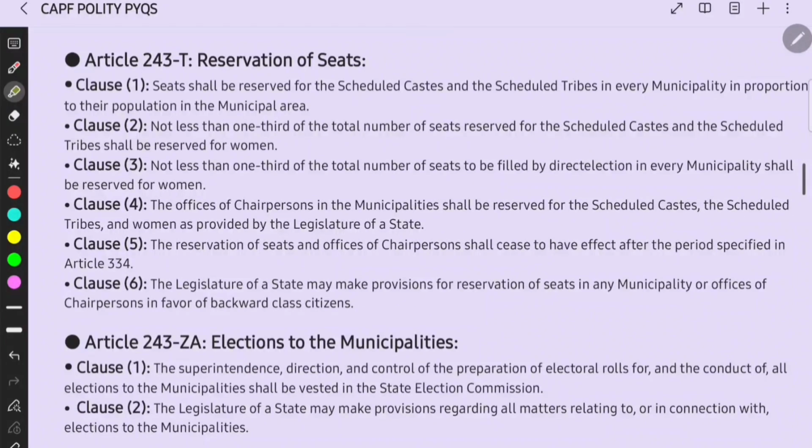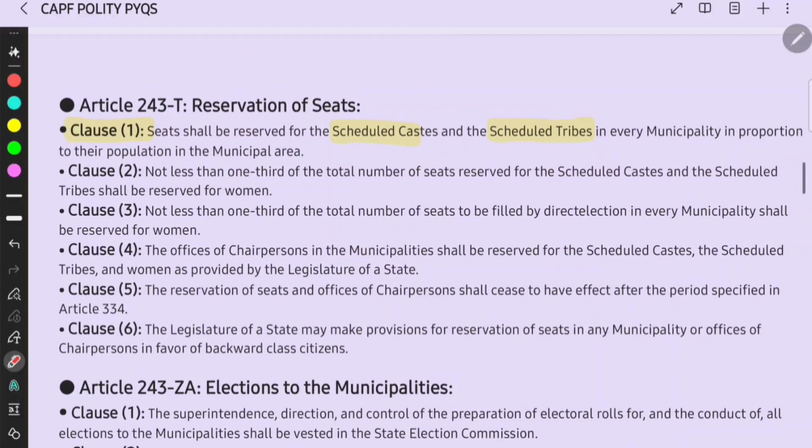Then for Article 243T, reservations of seats are discussed. In clause 1, seats shall be reserved for the SCs and STs in every municipality in proportion to their population in the municipal areas. You have to remember this T, right? And how to remember it?